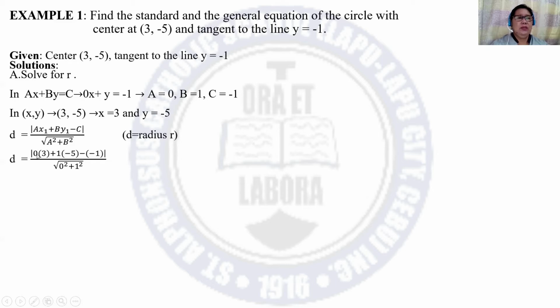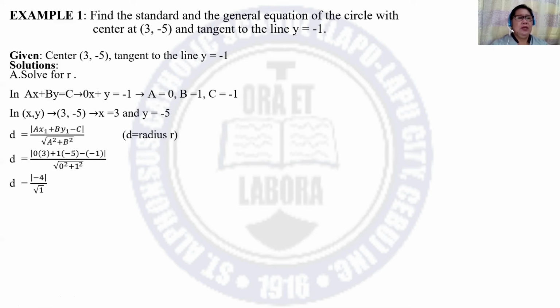A is equal to 0, x is equal to 3, b is 1, y is -5, and c is -1, all over the square root of a, which is 0, then you square, b is 1, then you square. Then we have to simplify.